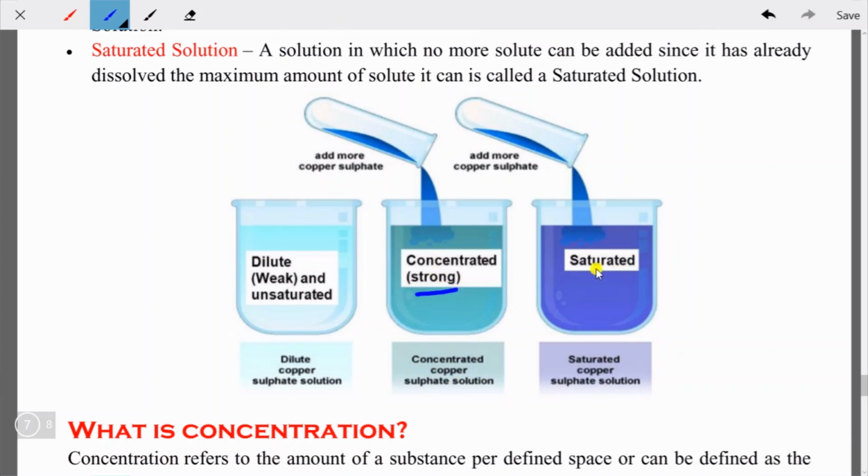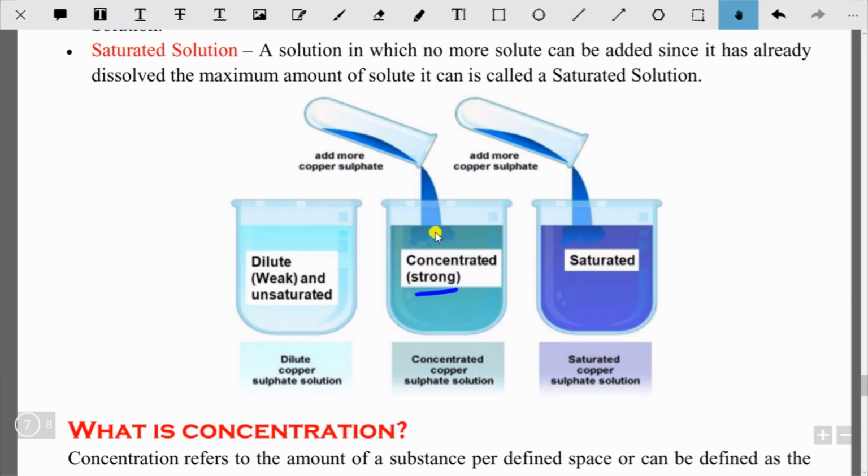Then in the case of a saturated solution, you have to add more copper sulfate. Okay, the more copper sulfate you add to the solution, the more particles of copper sulfate there will be in this solution. That will be called a saturated copper sulfate solution. So I hope you have understood this.